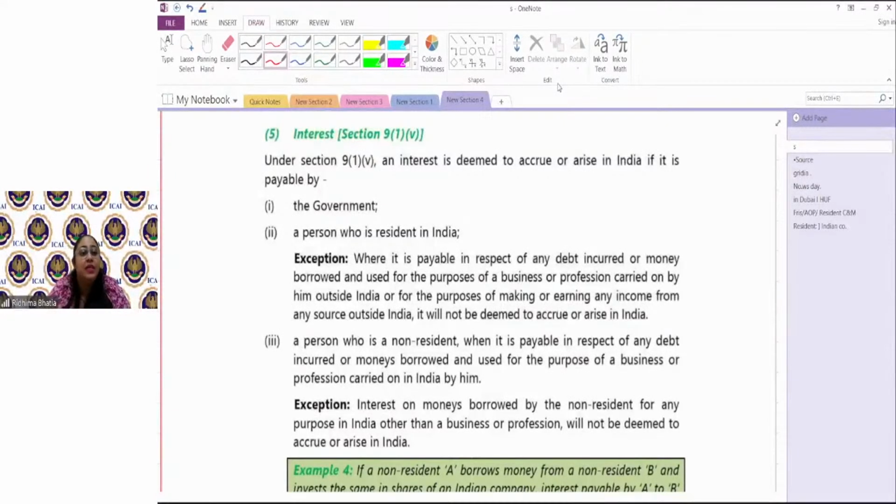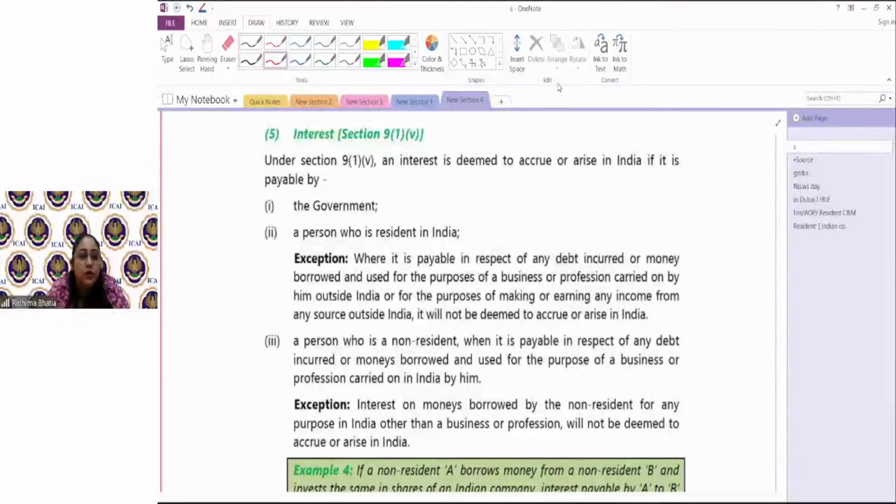For a non-resident, income deemed to accrue or accruing in India is always taxable, in fact for everyone, but it becomes crucial to understand section 9 from the aspect of the non-resident. Why? Because even if the income is accruing or being received outside, there can be situations when it will always be an income deemed to accrue in India.